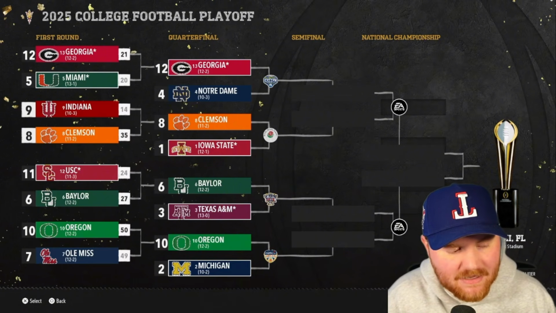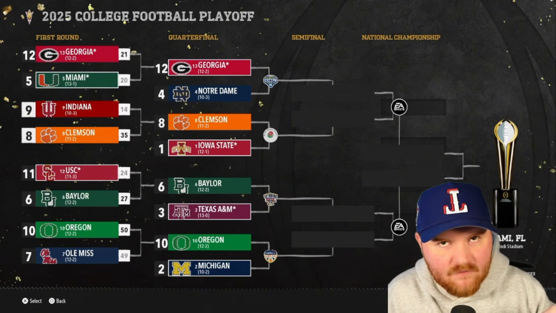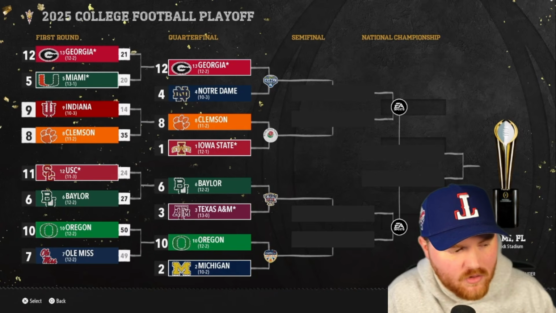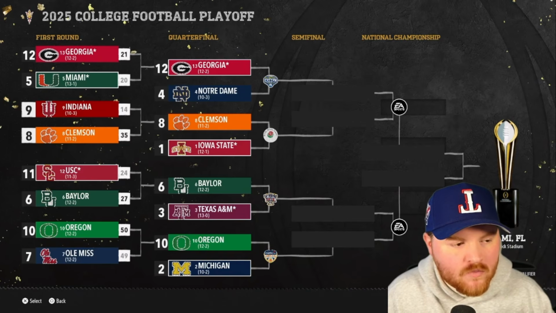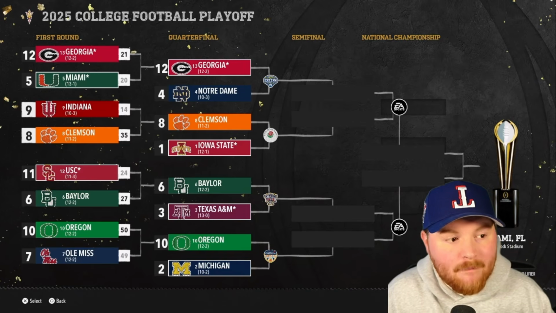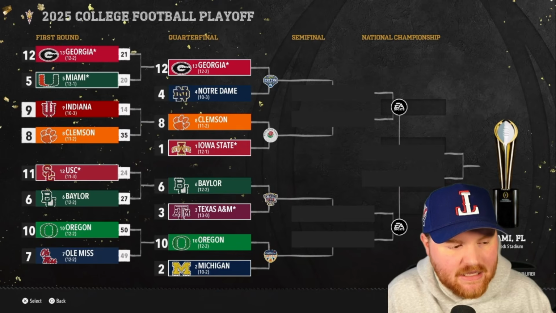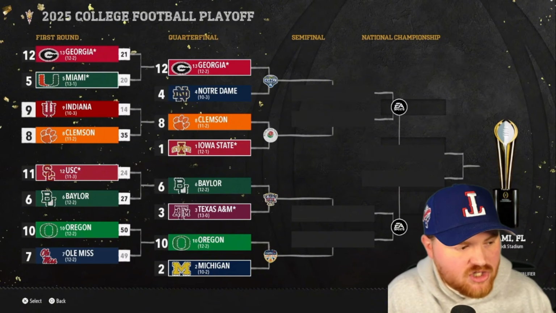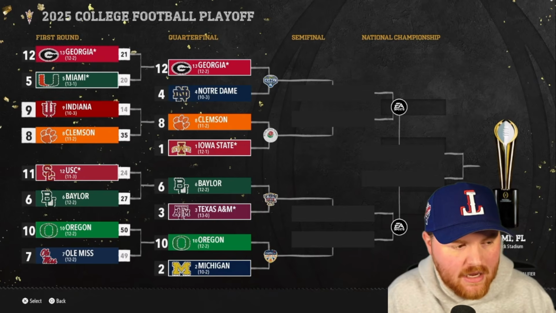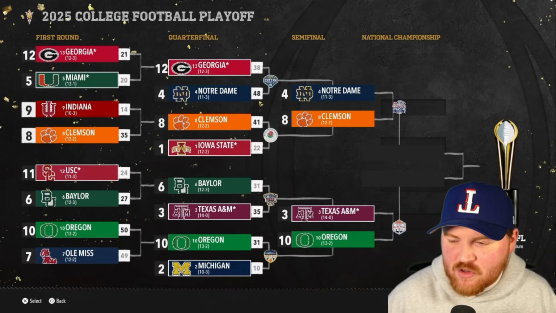So we still have those 3 Big Ten teams that were in the second round already with the bye. The 1 Pac-12 team with Oregon getting the win on the road over Ole Miss. We have our 1 Conference USA team with Baylor getting through. We have our 2 American teams with Georgia and Clemson getting through to the second round. All upsets. We had 2 upsets, Oregon and Georgia, and then Baylor and Clemson held their own and got the win at home.